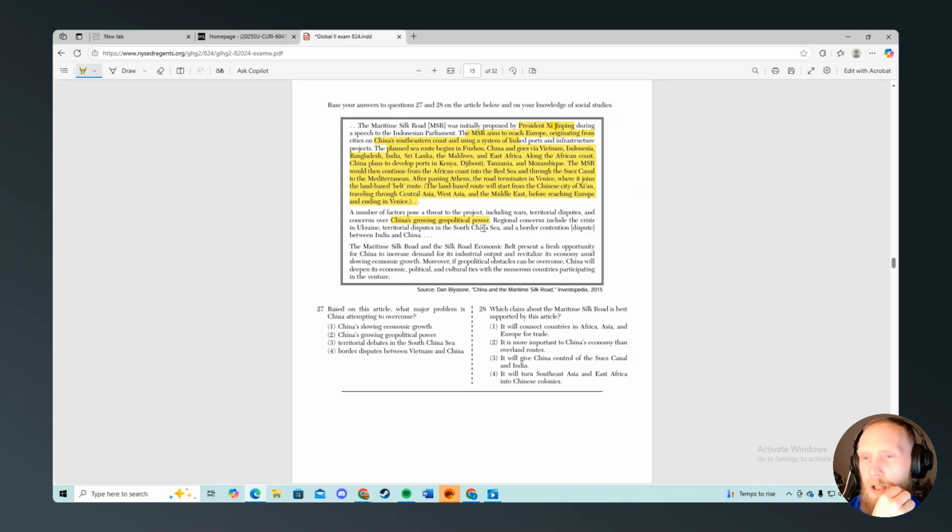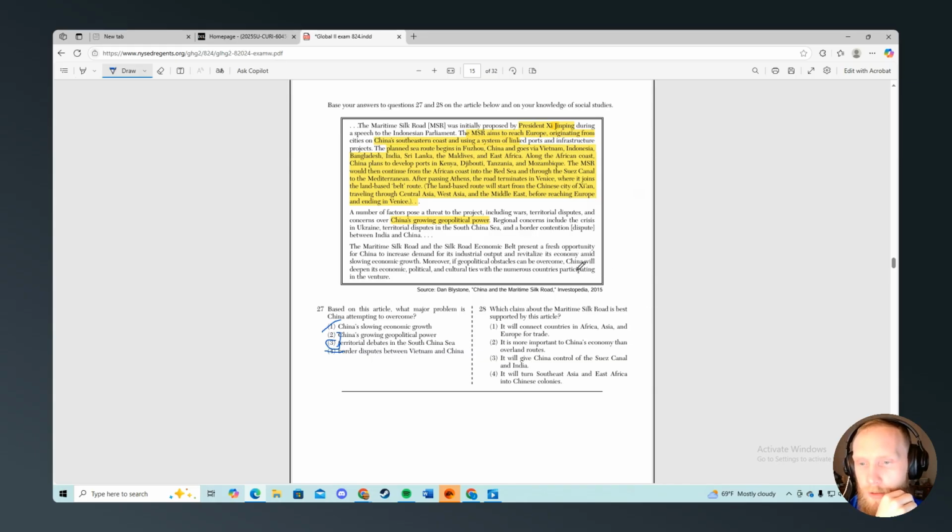I think they're trying to overcome territorial disputes, or it's either going to be, this is a good one to do a 50-50 guess. It's not going to be the slowing economic growth. It's not going to be disputes between Vietnam and China. It's going to be one of these two. And if you guess either of those, it would make sense. I would say it's going to be 3. But it really could be 2. I'll have to look that one up after. I'll have enough time to look up the answers here.